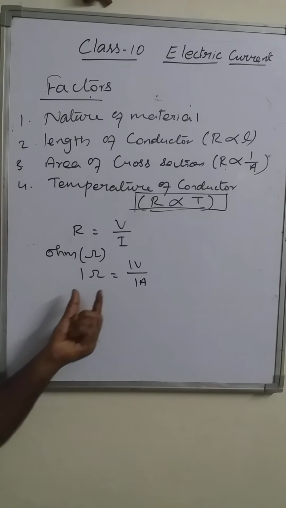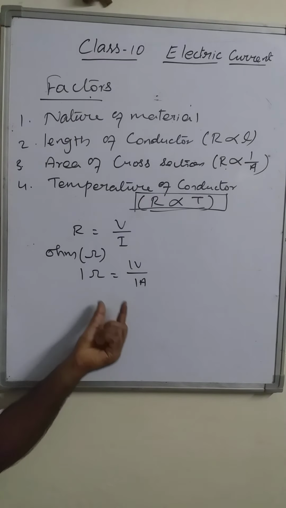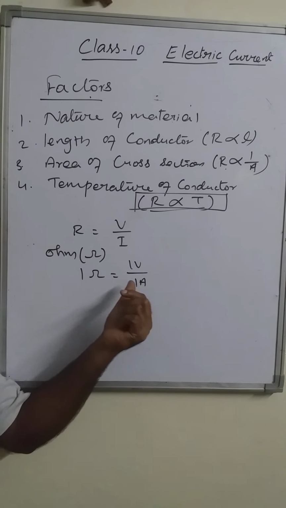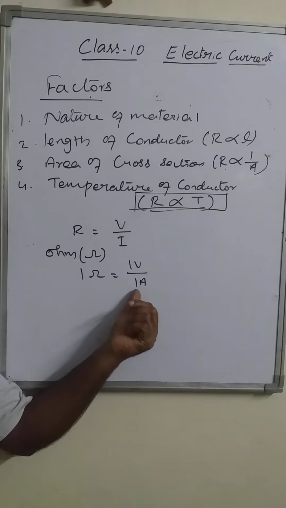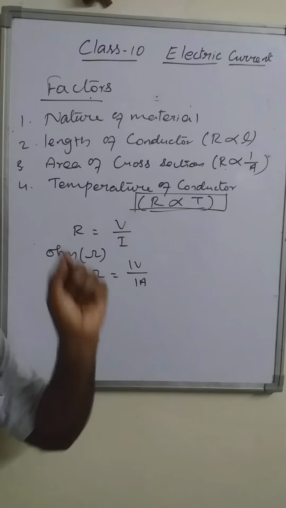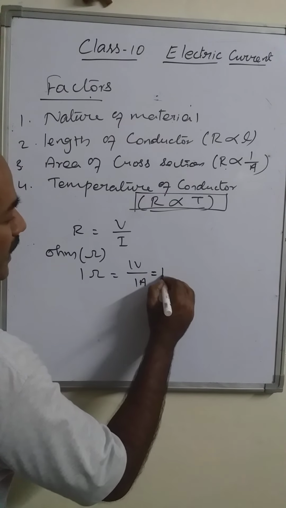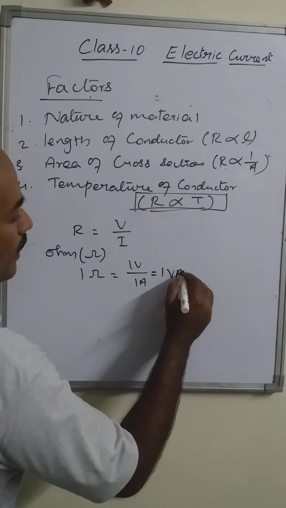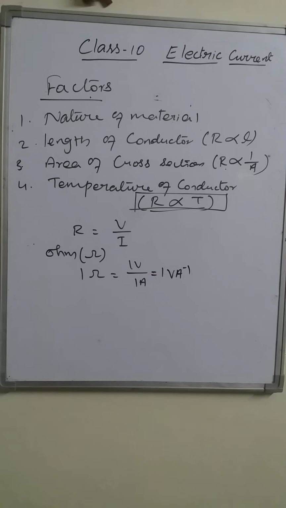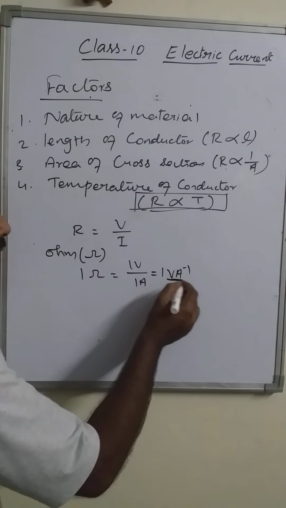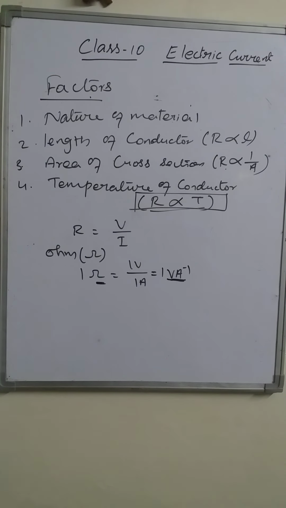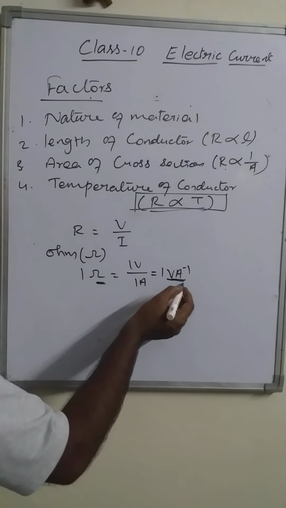The resistance of a conductor is said to be 1 ohm when 1 ampere current flows through the conductor due to 1 volt potential difference applied across it. It can also be written like this: 1 volt per ampere, which is also equal to ohm.